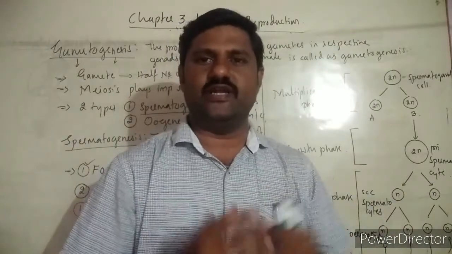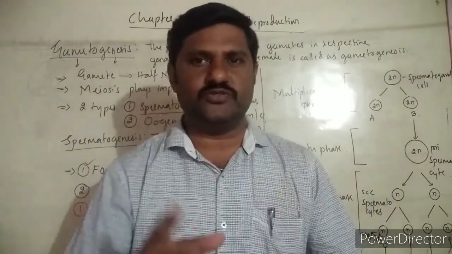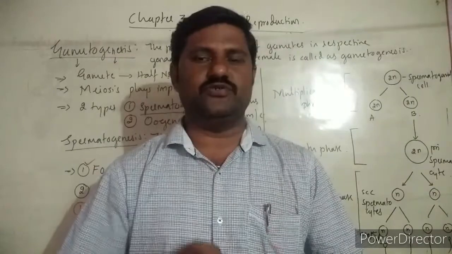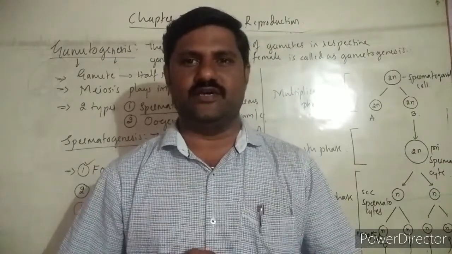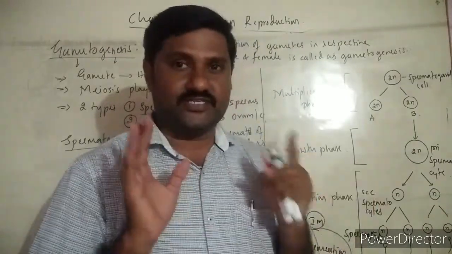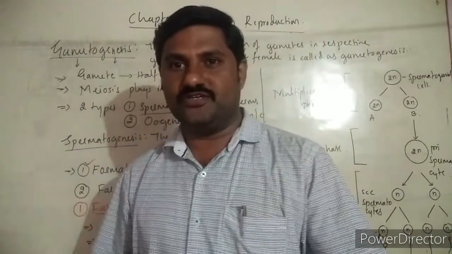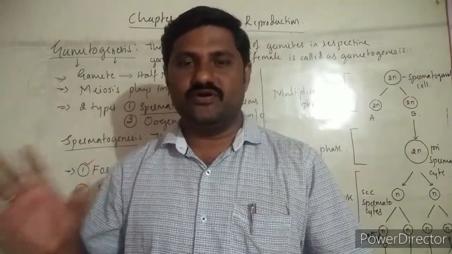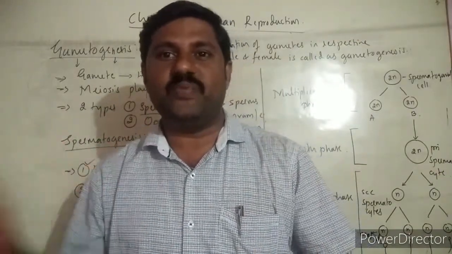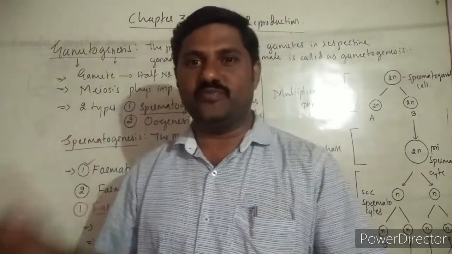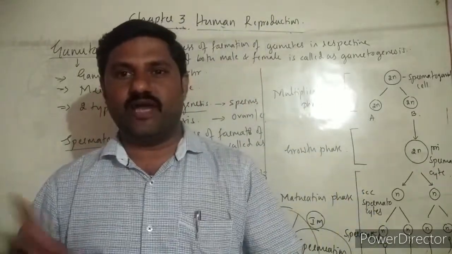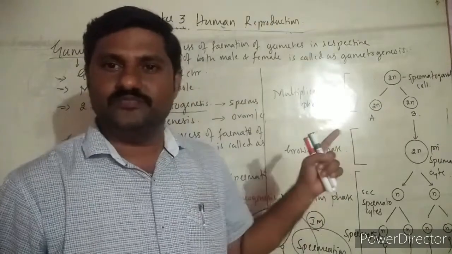LH stimulates the Leydig cells to produce testosterone hormone, which is released into the interstitium. FSH stimulates the Sertoli cell to produce ABP, androgen binding protein.